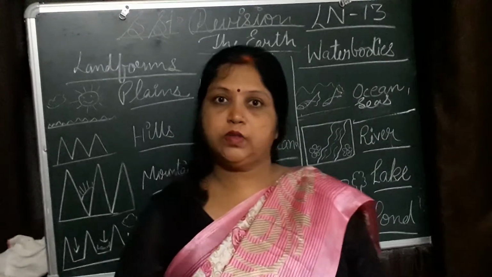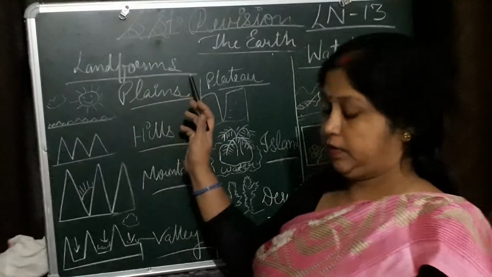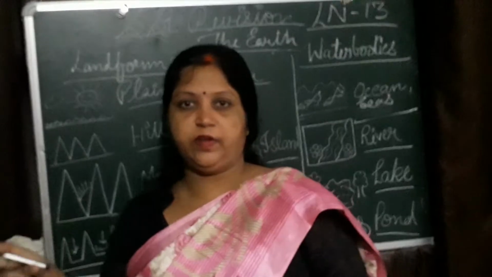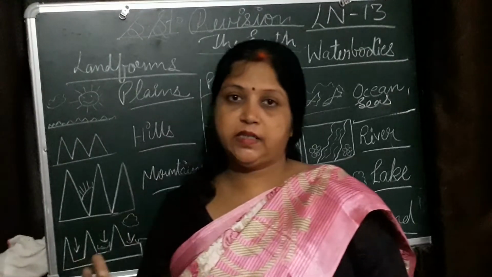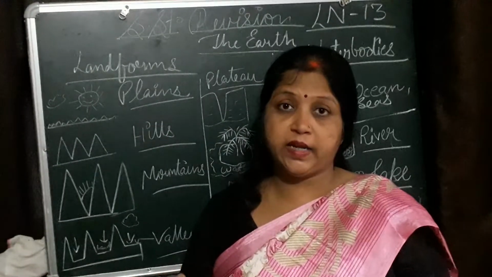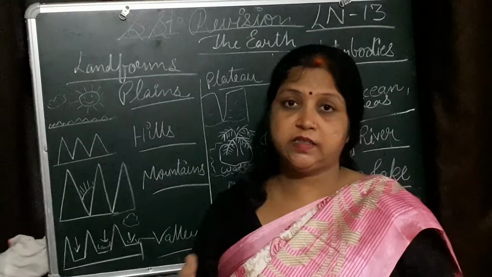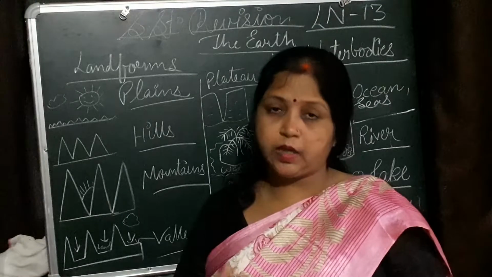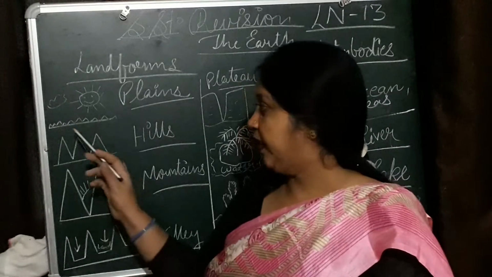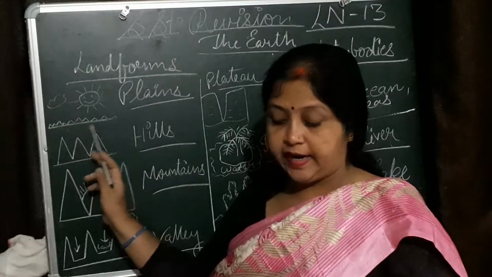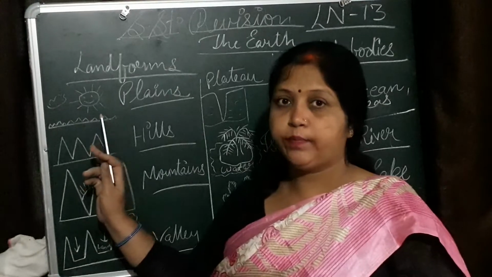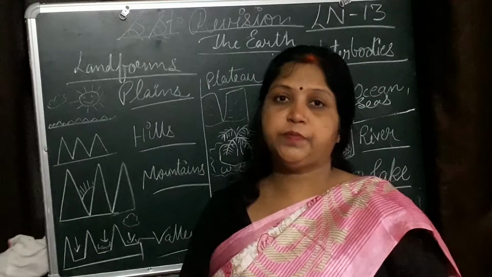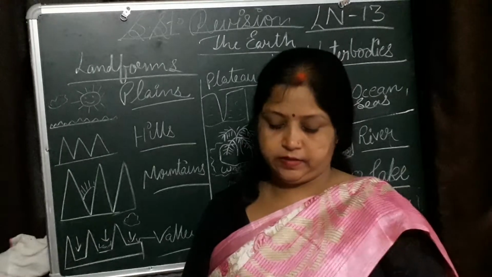First we talk about the land forms. The land is not the same everywhere. There are plains, hills, mountains, valley, desert and islands. First we talk about the plains. Flat land areas are called plains. Okay students? Most people live in plains.